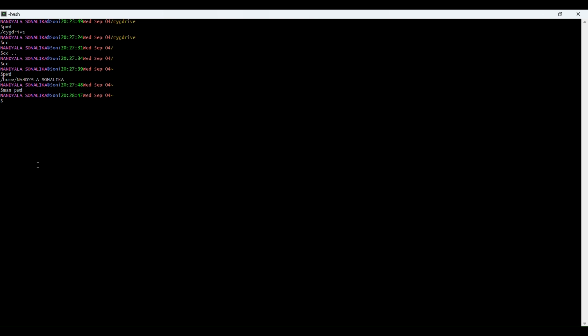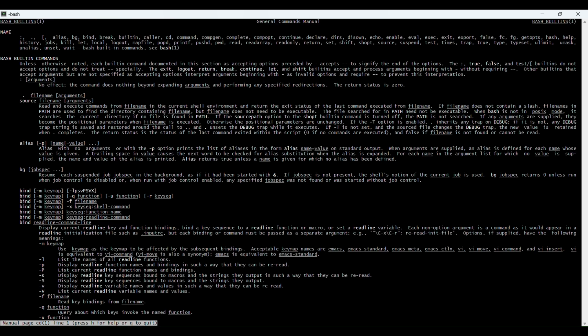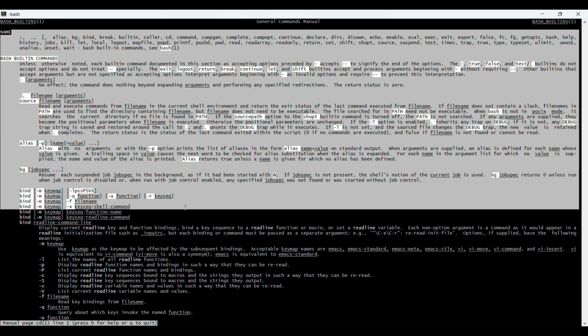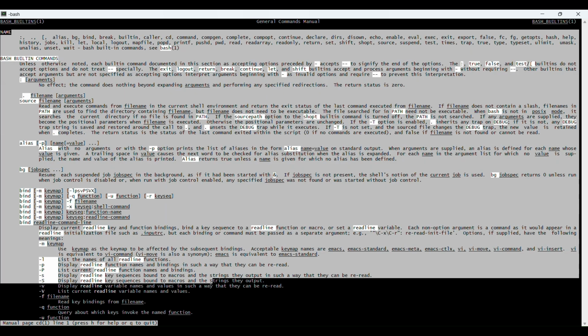Now you need to know about the command cd, change directory. Cd means change directory. Here is the change directory information. You can read all this, and you get an idea about this command.